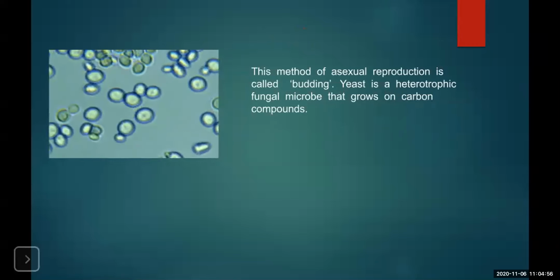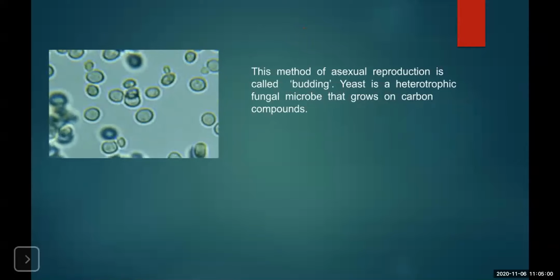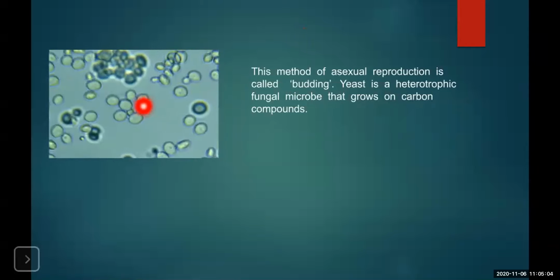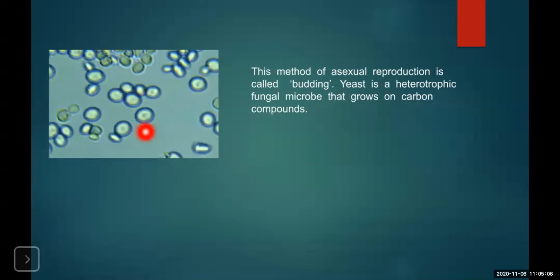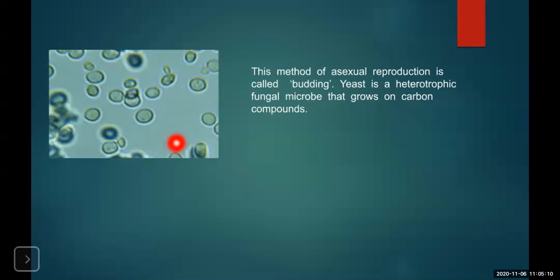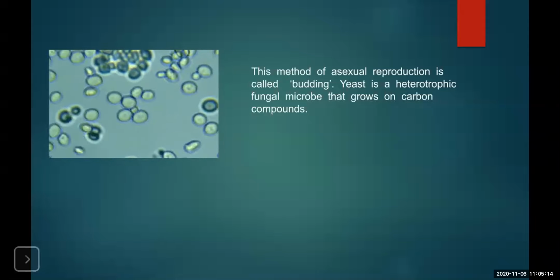Okay. So yeast is one of the examples of budding, where a small outgrowth is given out from the mother cell. As that outgrowth grows completely, it will separate from the mother cell and develop as a whole organism.